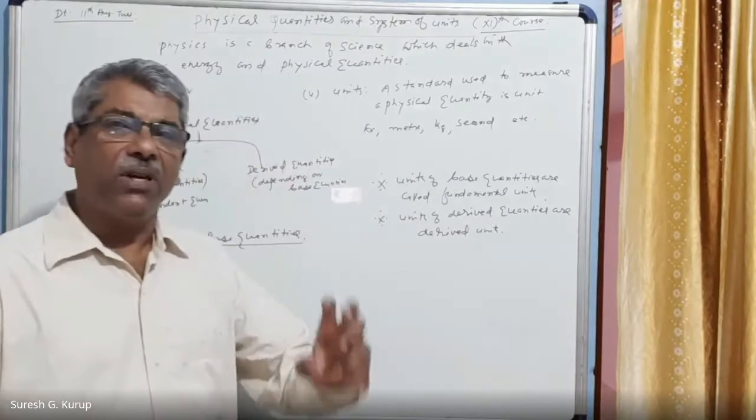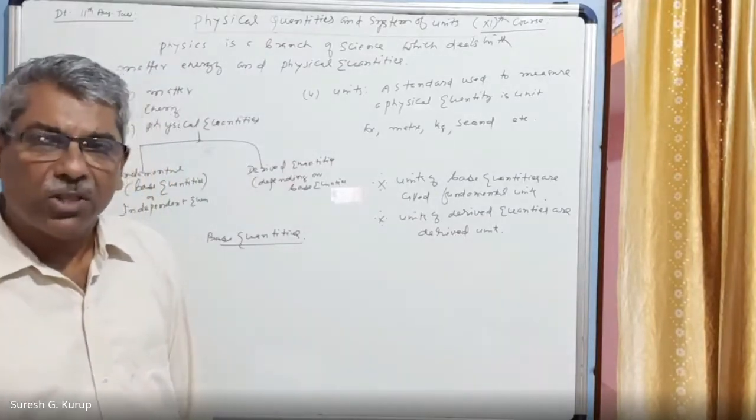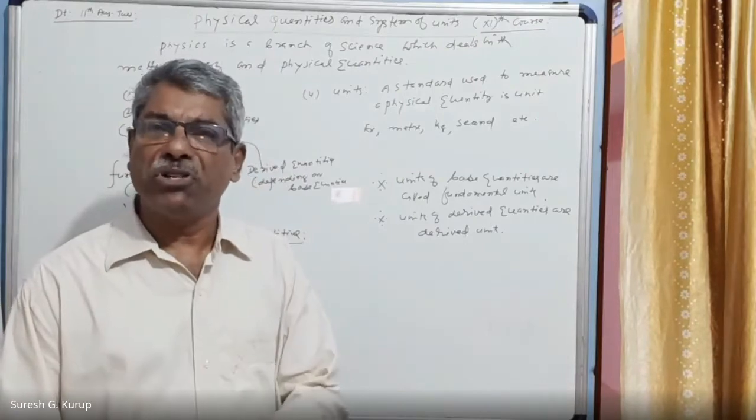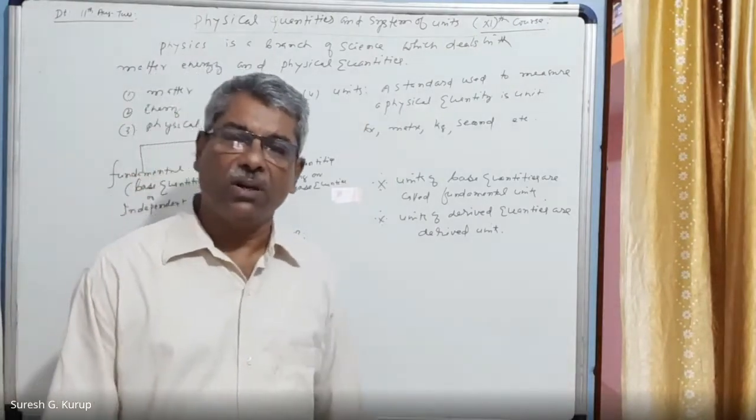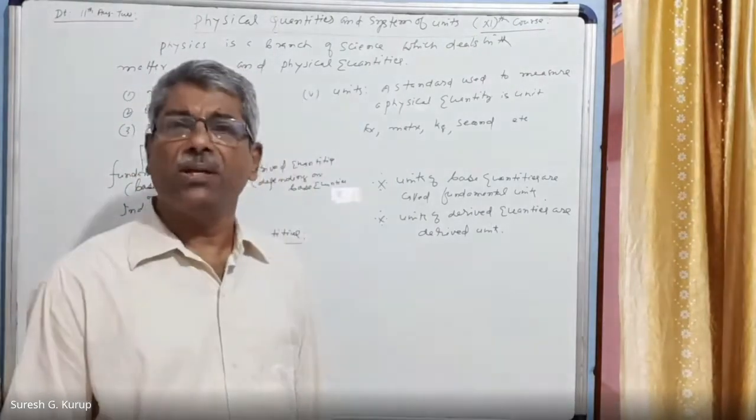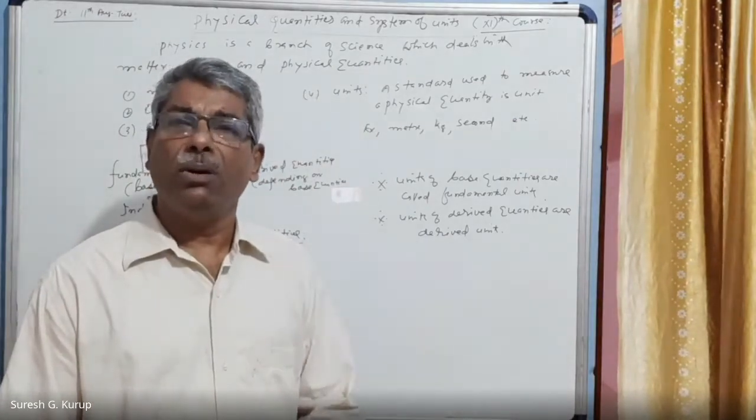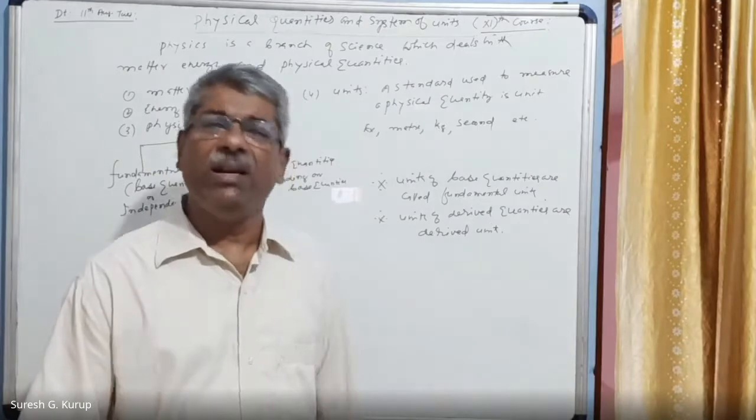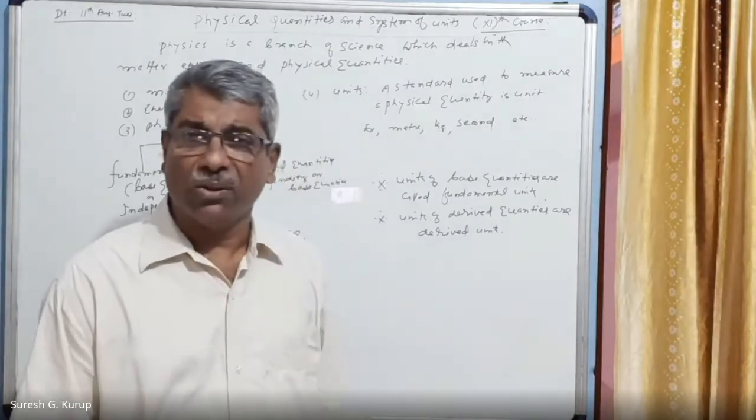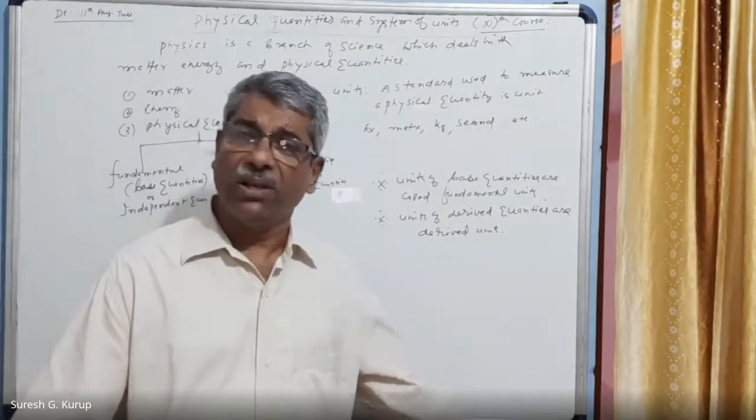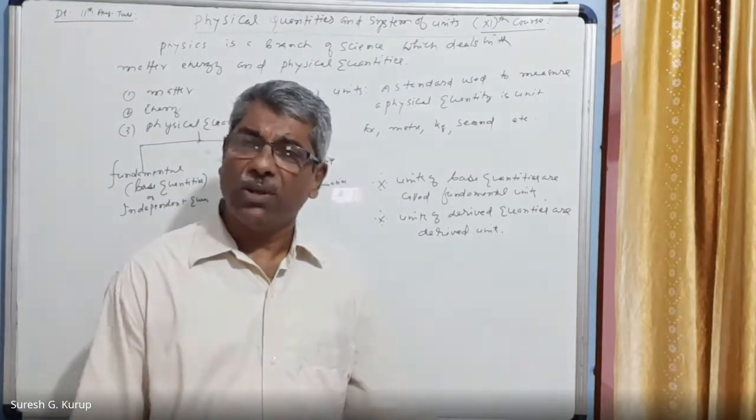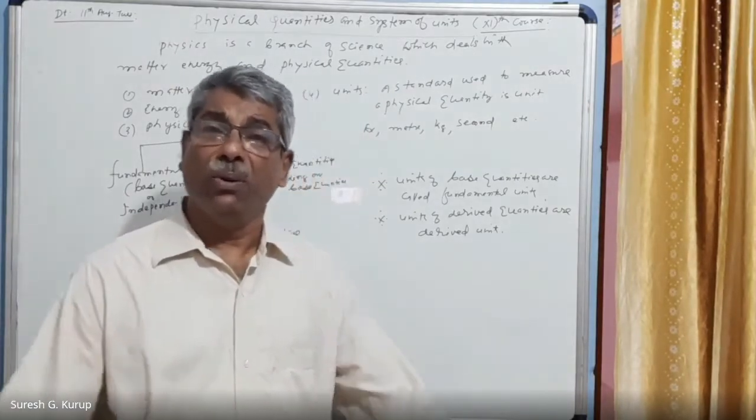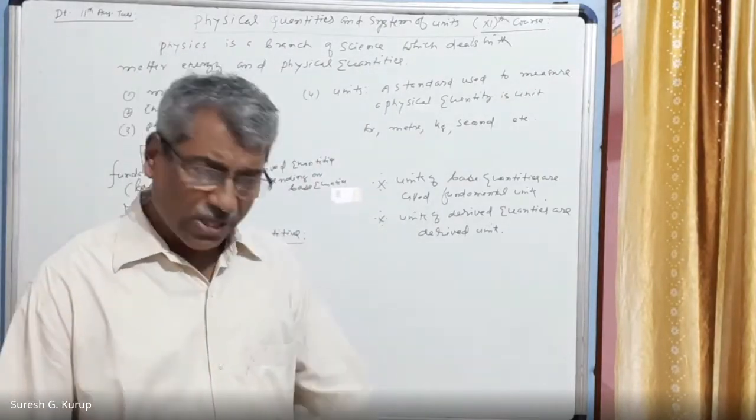Then what are physical quantities? Physical quantities means all those quantities we deal with, which can be measured. In other words, we can say all measurable quantities are physical quantities. So physics mainly deals with matter, energy, and physical quantities. Matter, you know what that is. Energy, you know what that is. What is a physical quantity? It means any quantity that we measure.